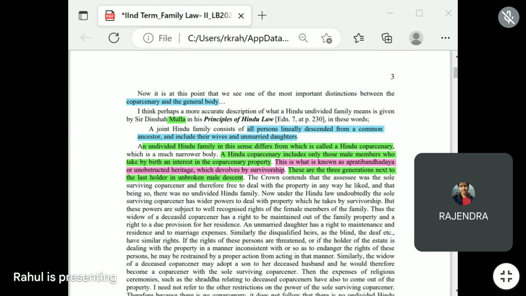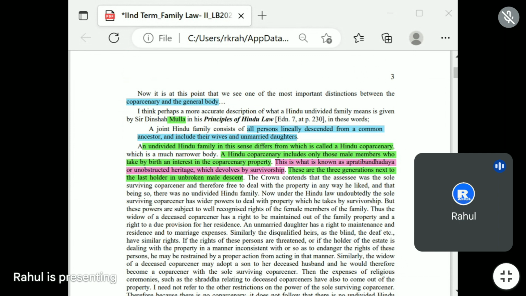Yes. Okay. Can I read further? The Crown contends that the assessee was the sole surviving coparcener and therefore free to deal with the property in any way he liked.